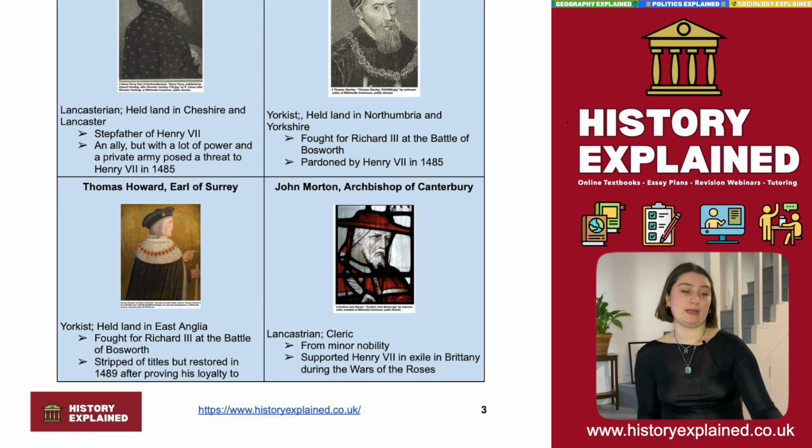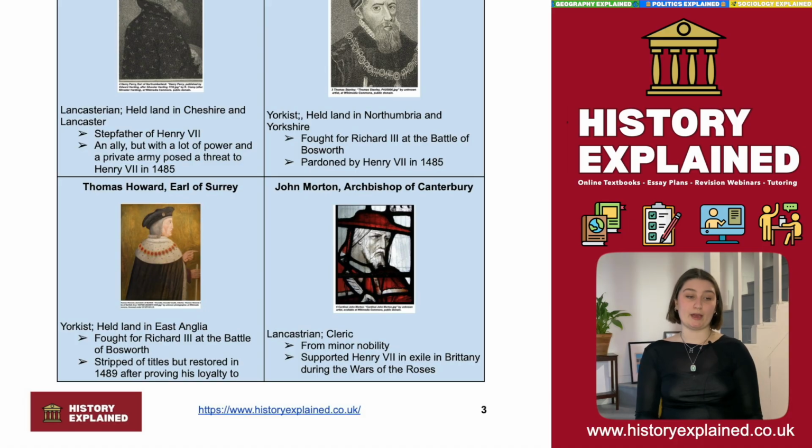And the final example is John Morton, Archbishop of Canterbury, and this is important because the clergy were also members of the nobility, and having religious allies was really important. So he's really a minor noble, but he was a strong supporter of Henry VII while he was in exile.